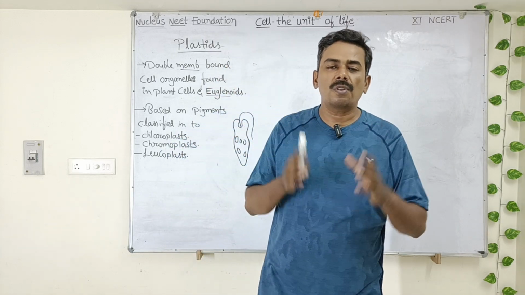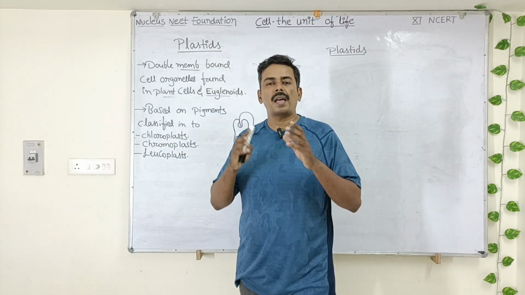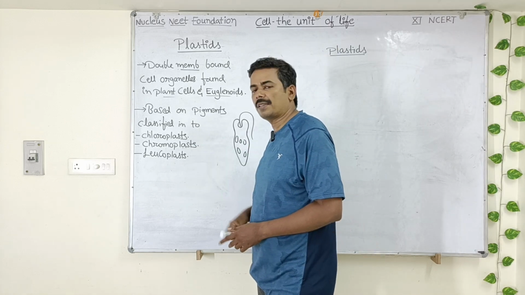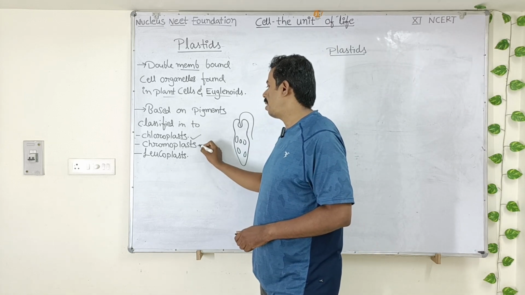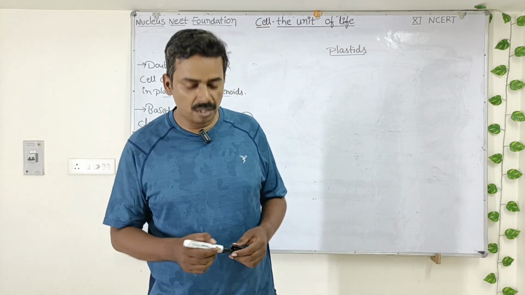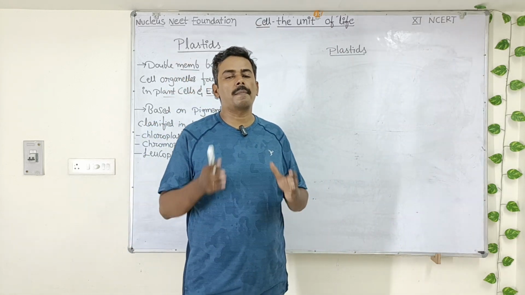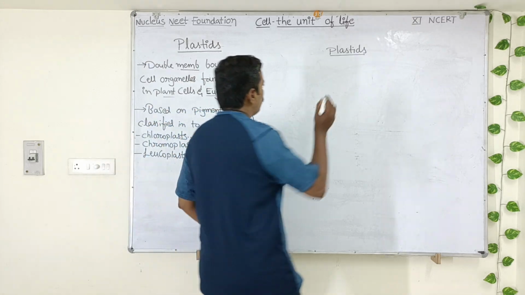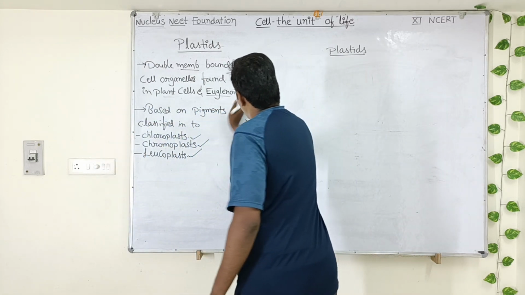Based upon the photosynthetic pigments, these plastids are classified into 3 types. They are chloroplasts, chromoplasts and leucoplasts. So based upon what? Based upon the pigments that are present in these organelles, they are divided into 3 types. Now let us see the classification of plastids.